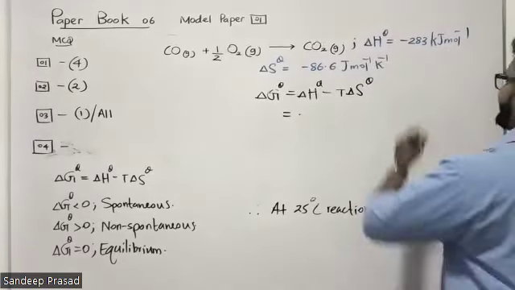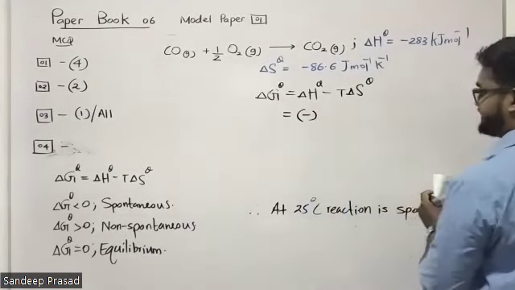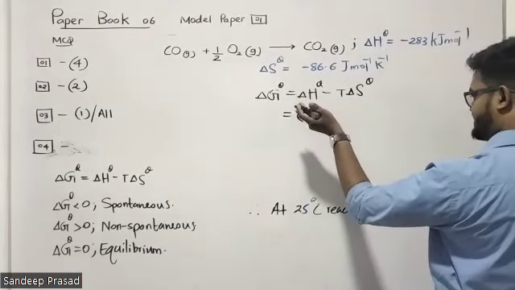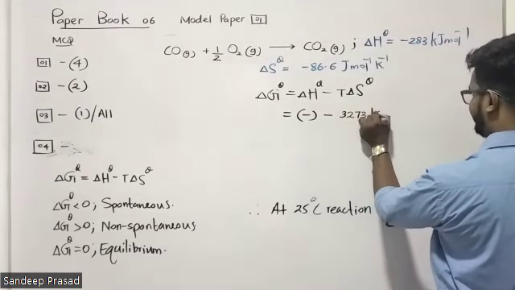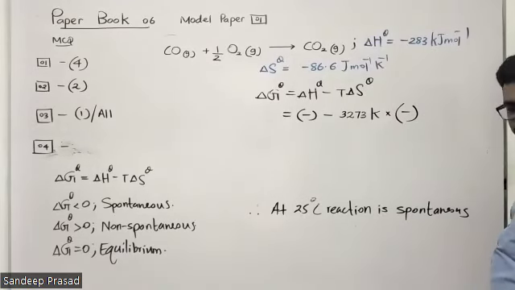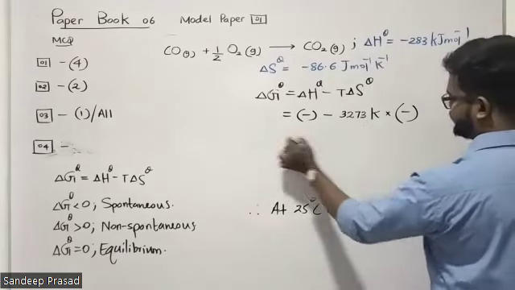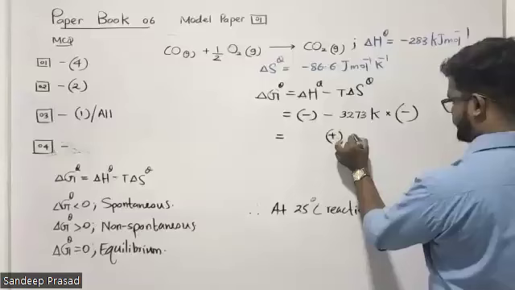Delta H theta is a negative value. The temperature is 3000 degrees Celsius, that means 3273 Kelvin. Delta S theta is also a negative value, so this negative becomes a positive value.